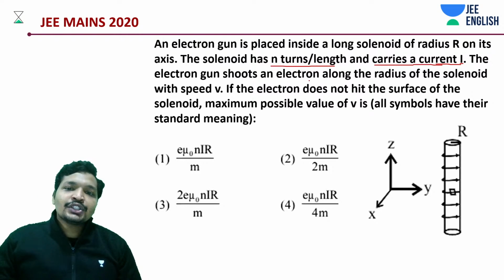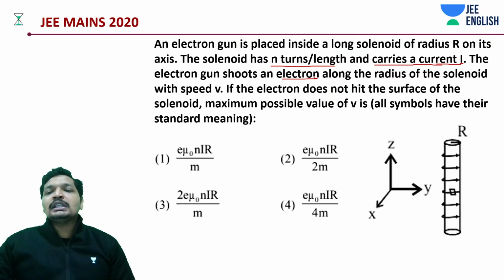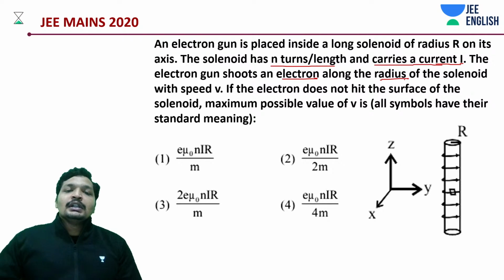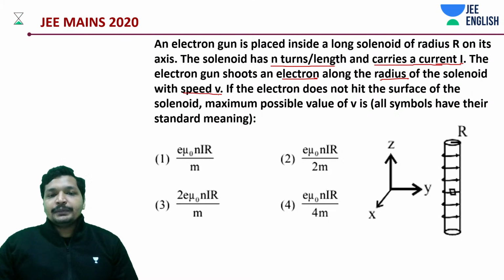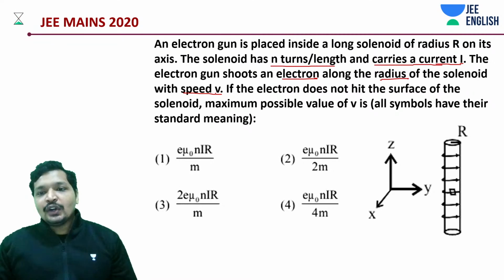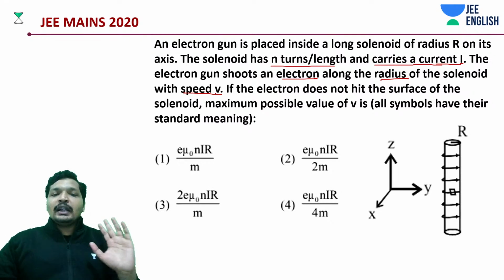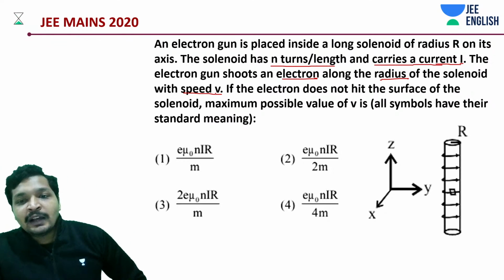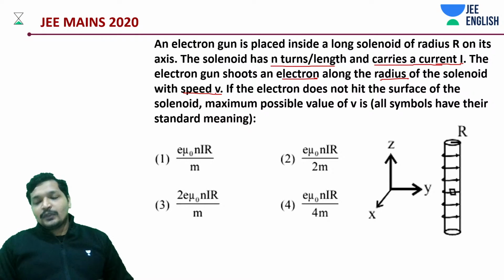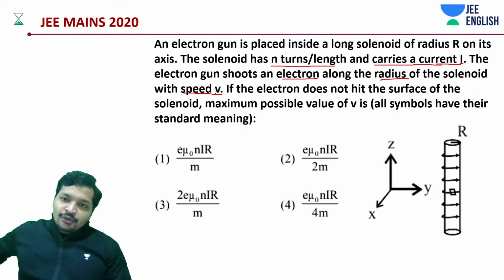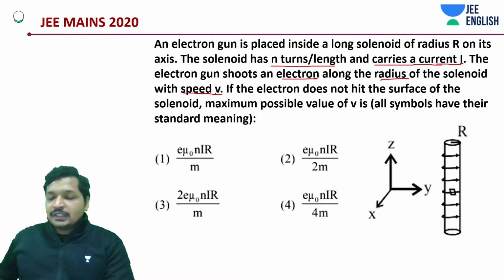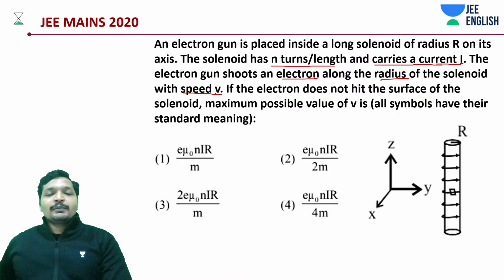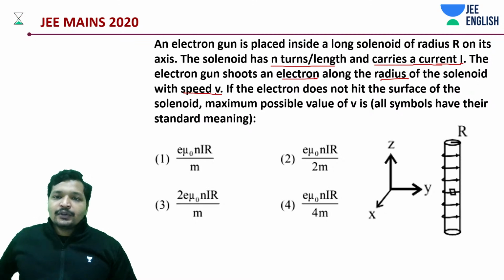The electron gun shoots an electron along the radial direction, now with a speed v. If the electron does not hit the surface of the solenoid, we have to analyze the maximum possible value of v. Now in this case, we are supposed to assume few things while we solve this problem. It's a very interesting problem, so we'll quickly get into this.